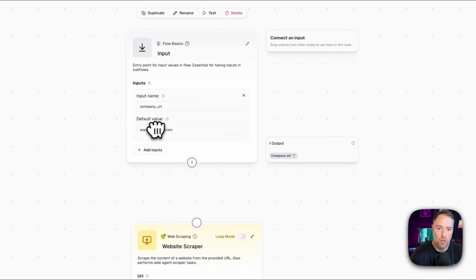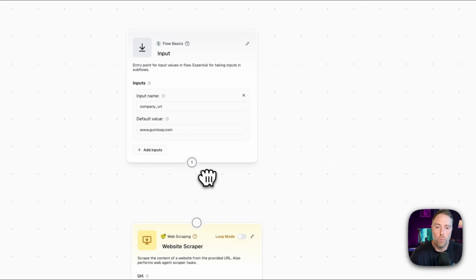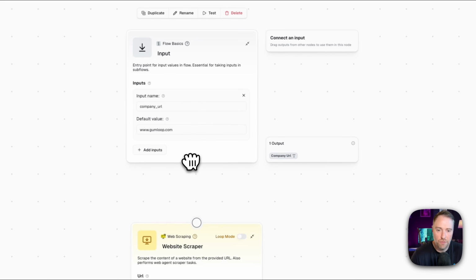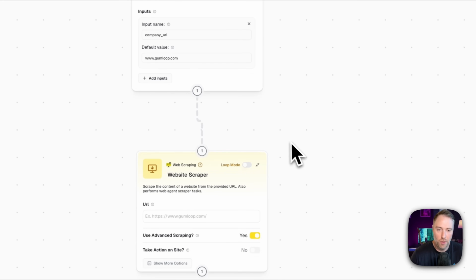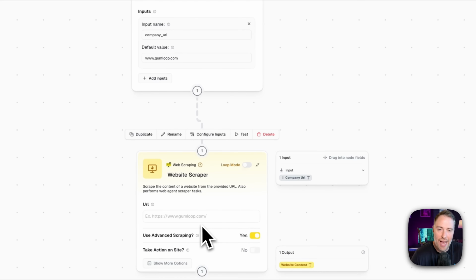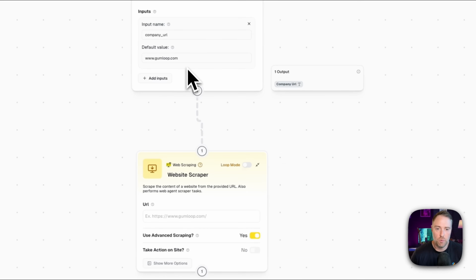So for this example, our input basically has our input name, which is company URL, and then our default value. So we're going to use gumloop.com for this example, but you could put any website that you want into this default value. If you're running this for different brands, you can simply change the website here. So once you have the input in, the first thing that we're going to want to do is connect it to the next node. And for this flow that we're building today, what we want to do is actually scrape the website gumloop.com so that our flow and our agents and our AI can understand everything about it.